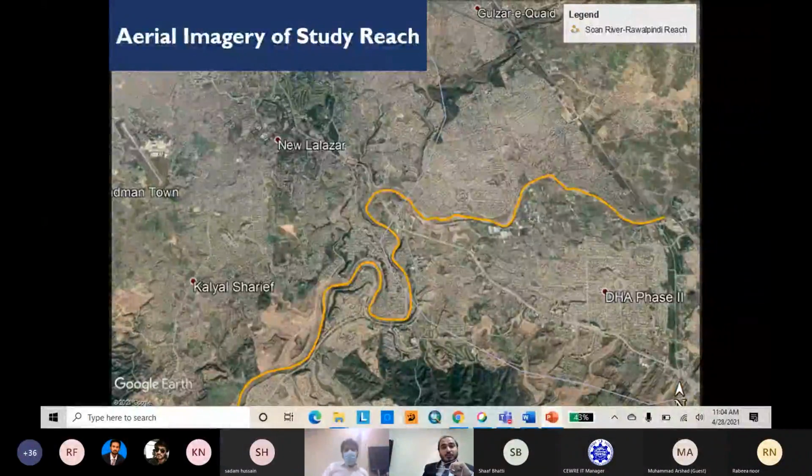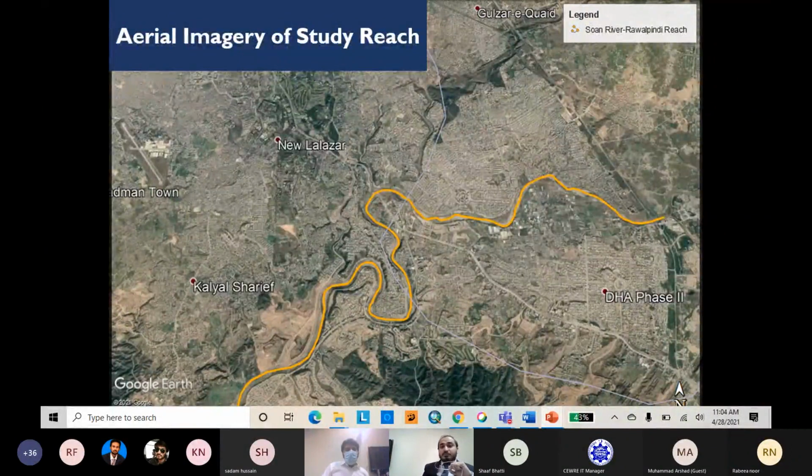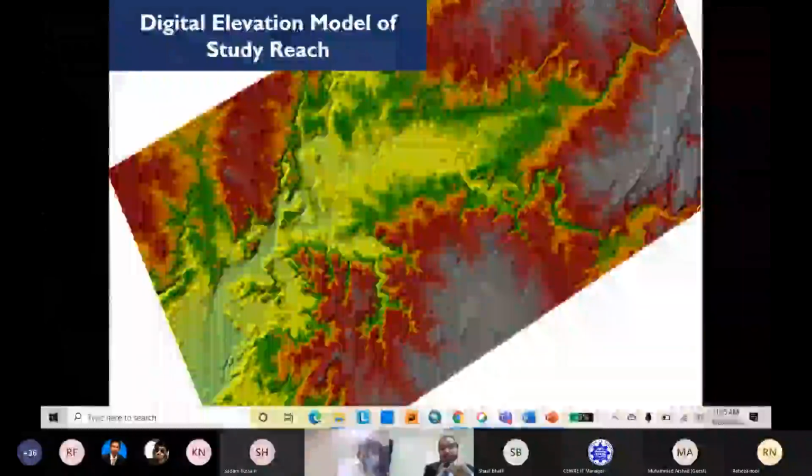The study reach of today's exercise is the Swan River, which flows beside the Rawalpindi area. Here is the aerial imagery of the study reach. I have digitized the main river centerline to show over the study reach here.